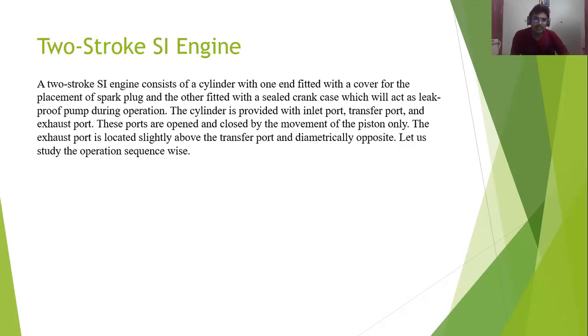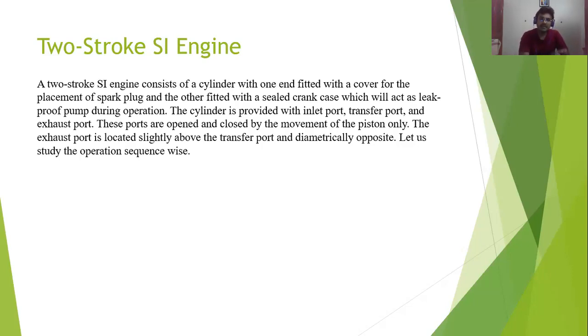In a two-stroke engine it has a cylinder. On the top side of the cylinder there is a cover, placed for covering the top side. In the cover, at the center point, the spark plug is placed. And there are also the inlet port, outlet port, and transfer port in the two-stroke SI engine. SI engine means this is a spark ignition engine. In the two-stroke SI engine, these are the components.